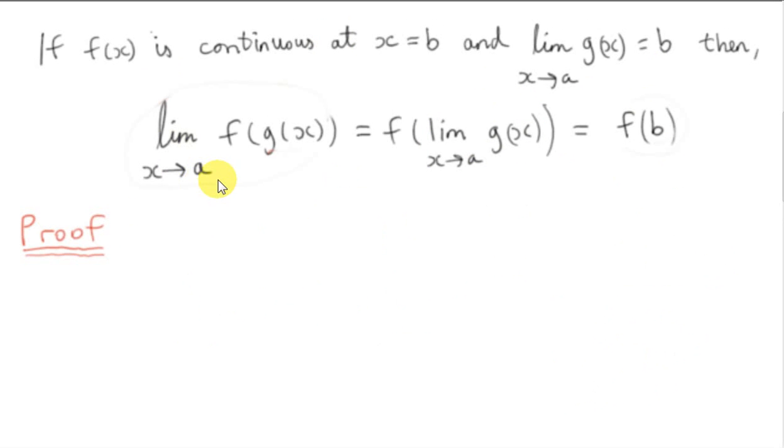To prove that the limit as x tends towards a of f of g of x equals f of b, we pick some epsilon from the outset. So epsilon is any positive number, no matter how small. Can we find a delta?